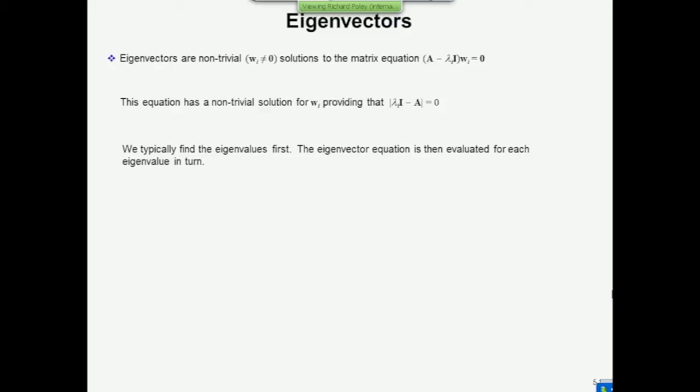So you found the eigenvalues. You're definitely going to get n eigenvalues, and you hopefully are going to get n eigenvectors, but you might not. Depends on your luck. Find the eigenvalues first, then use the information to find the eigenvectors.